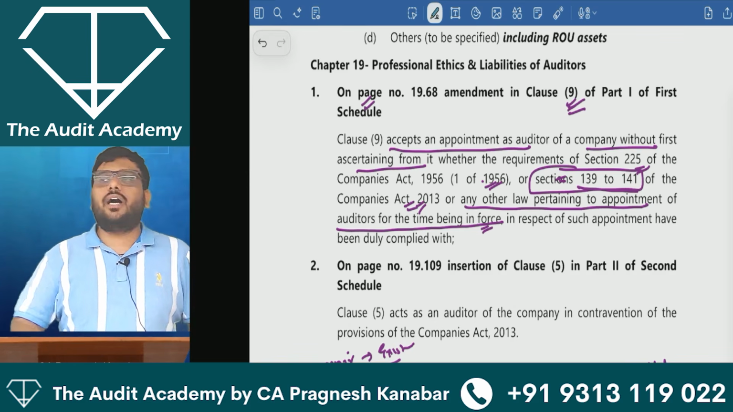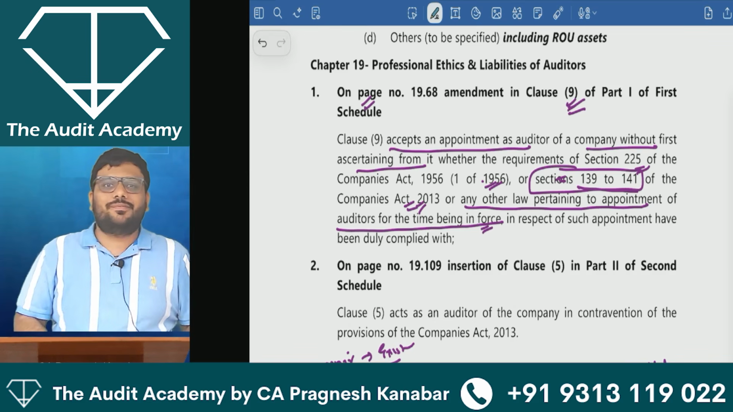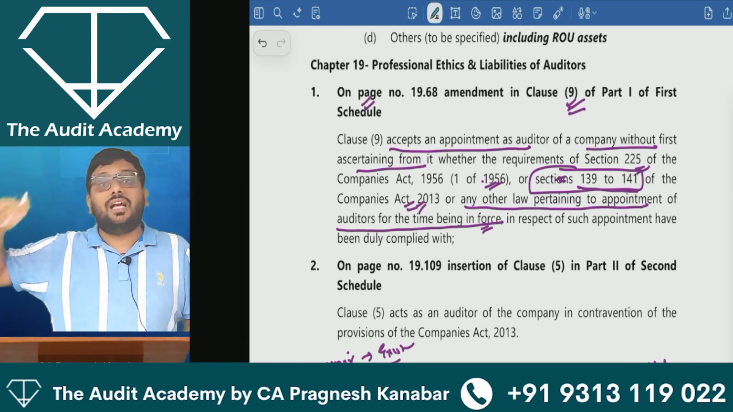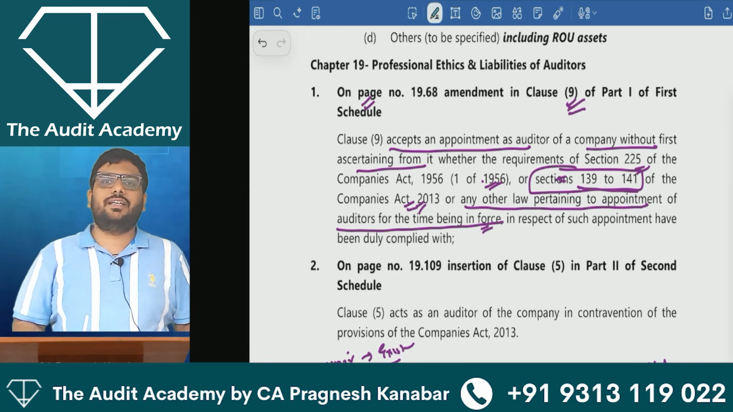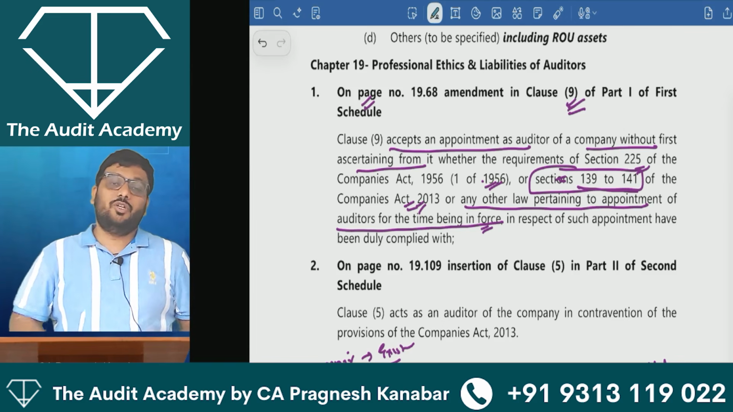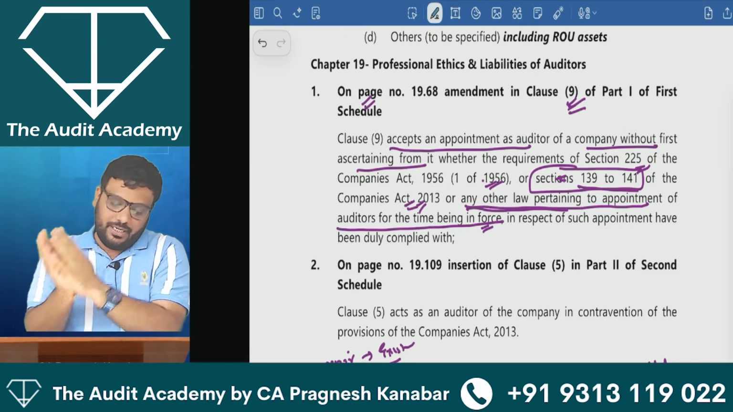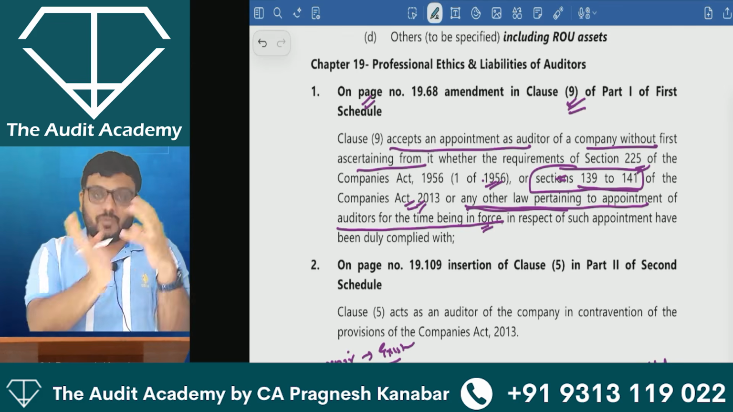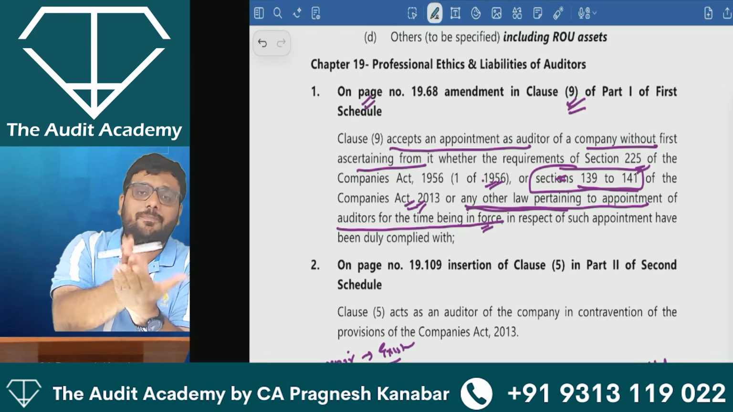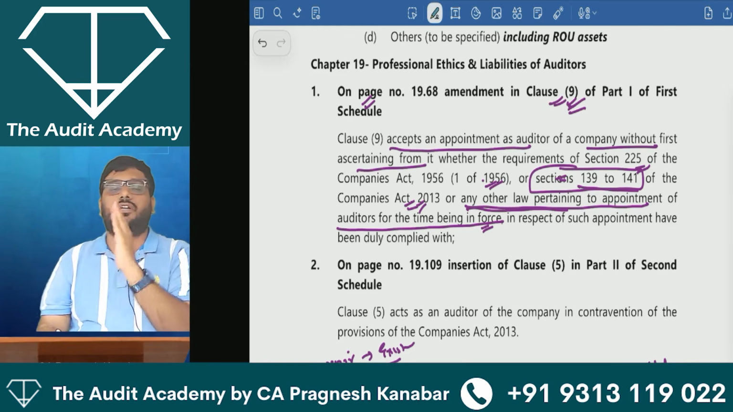Let us say there is a maximum number of company audits limit also. You can accept only this many company audits, as given in the Companies Act. It is also given in Council General Guidelines. If you violate that limit, you are basically violating the provision. You are accepting an invalid appointment. By including the words any other law pertaining to appointment of the auditors for the time being in force in respect of such appointment, they have said that whichever law is applicable for accepting audit of companies, everything is covered under Clause 9 Part 1 First Schedule.